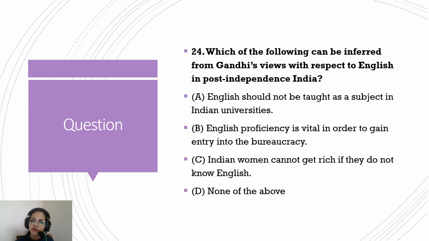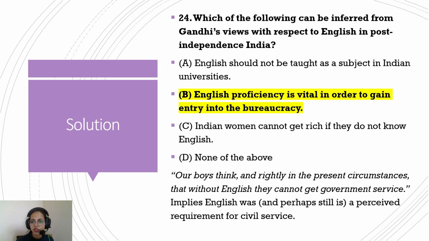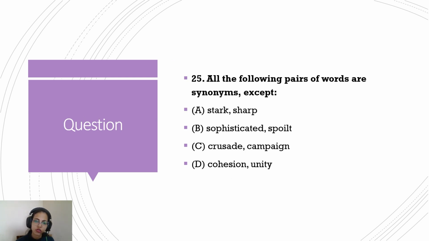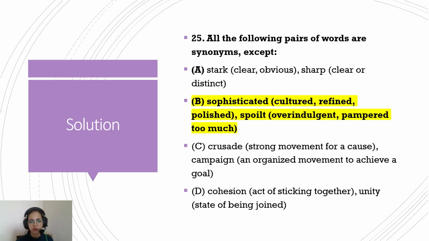Which of the following can be inferred from Gandhi's views with respect to English in post-independence India? We did this one. Option B, English proficiency is vital in order to gain entry into the bureaucracy. We've also done this one. All the following pairs of words are synonyms except option B, sophisticated and spoiled.